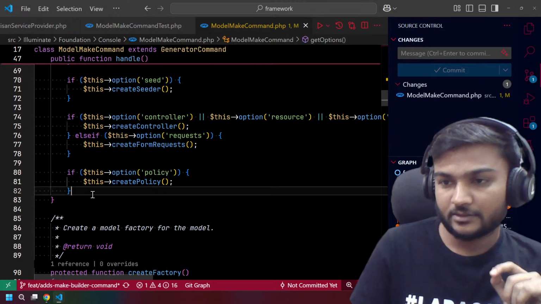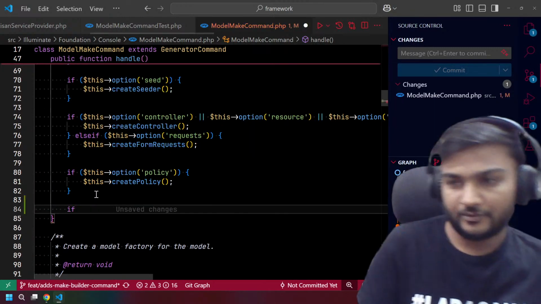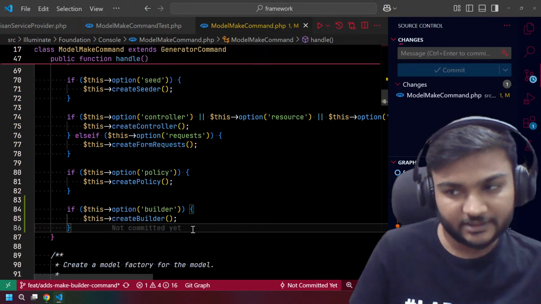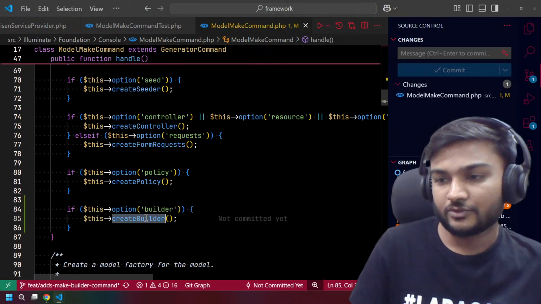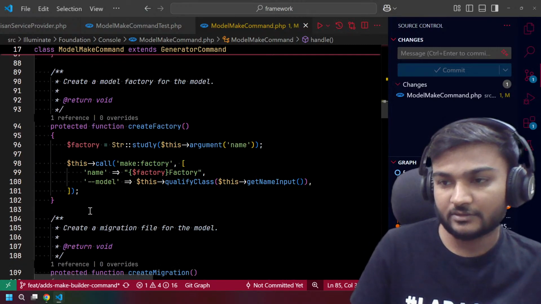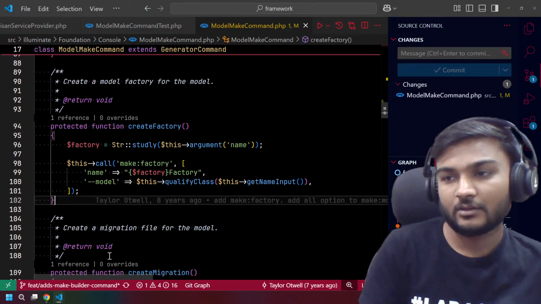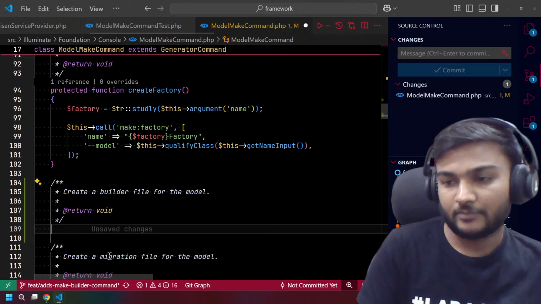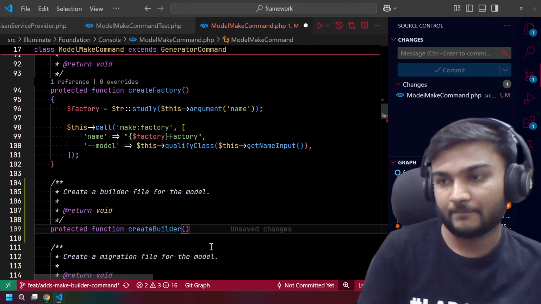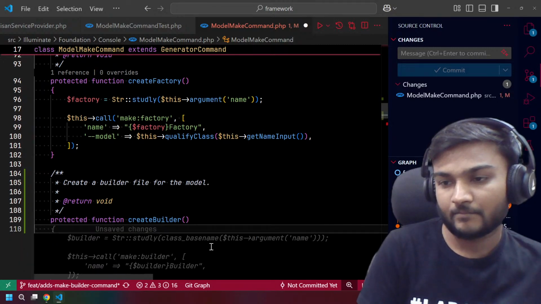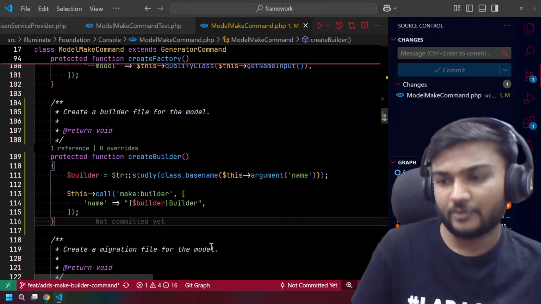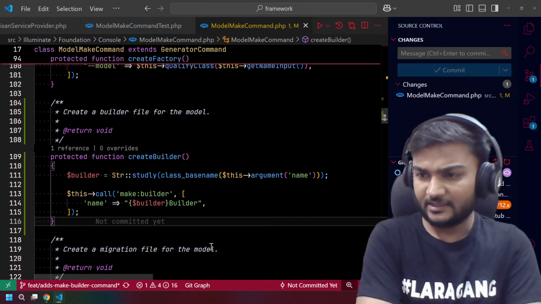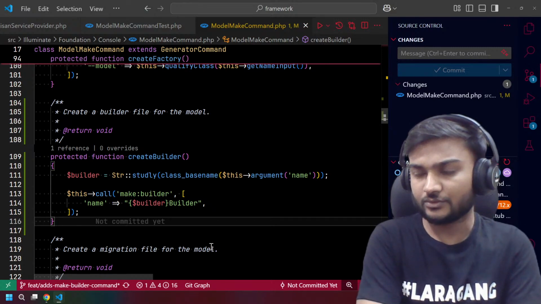So yeah, here we can say if we have option builder, then create the builder. Yeah, right, perfect. So we need to create this create builder function too. Perfect. Exactly, that is what we actually needed to do.